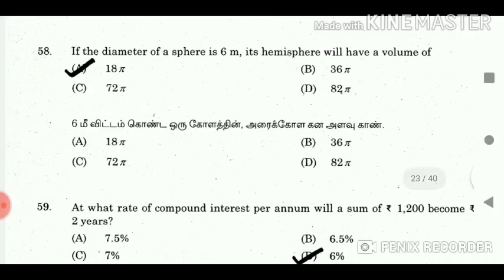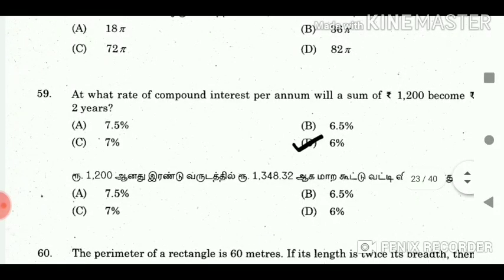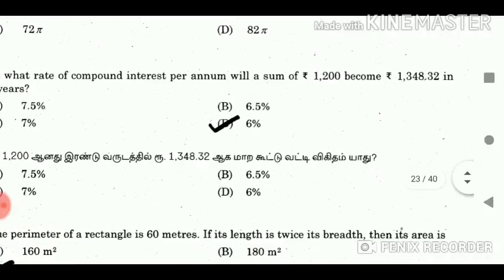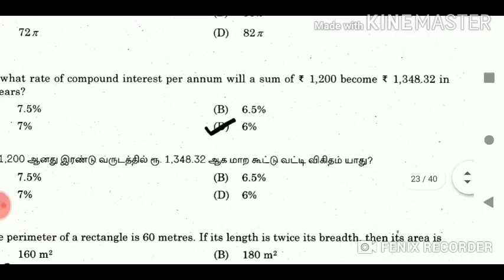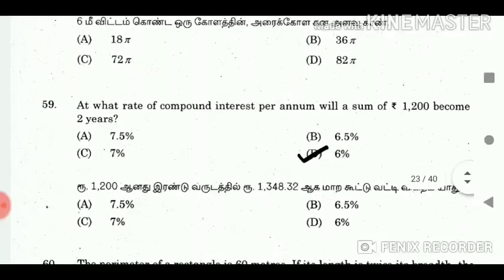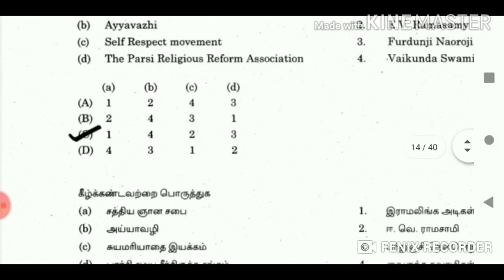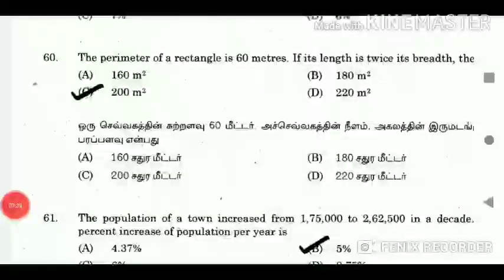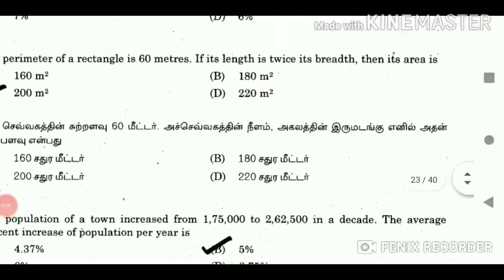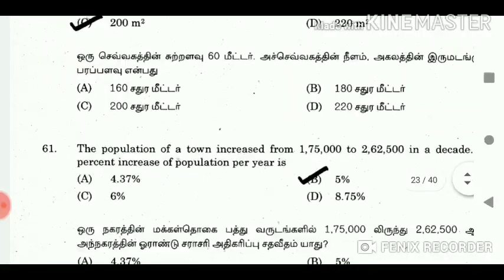Answer 18 pi. 59. At what rate of compound interest per annum will a sum of rupees 1200 become rupees 1348.32 in 2 years? Answer 6%. 60. The perimeter of a rectangle is 60 meter. If its length is twice its breadth, then its area is? Answer 200 meter square.